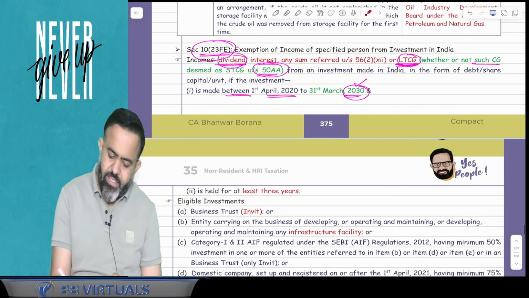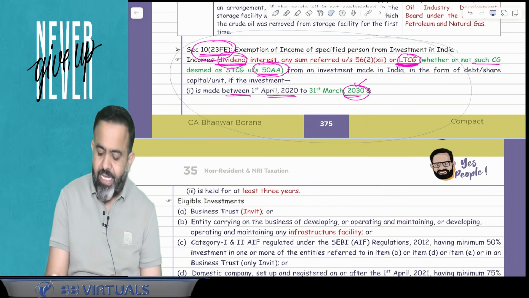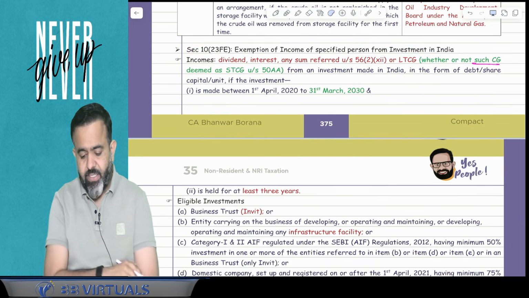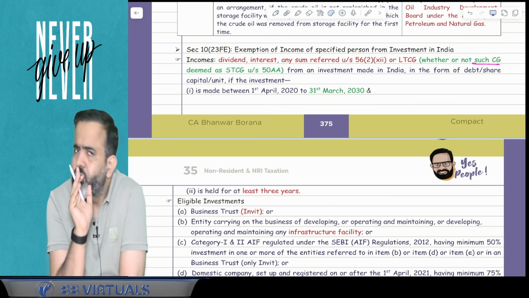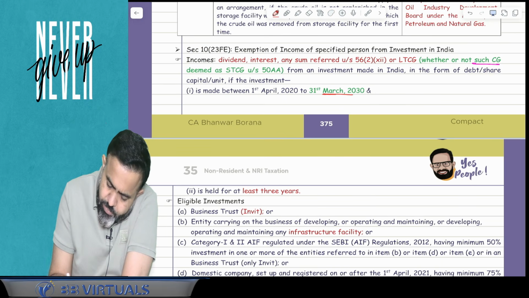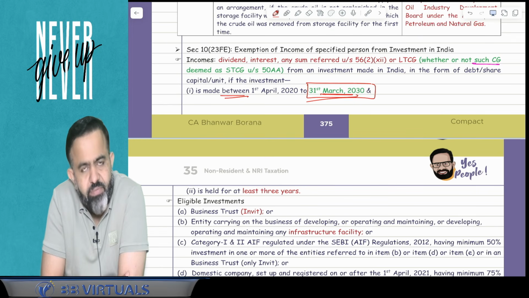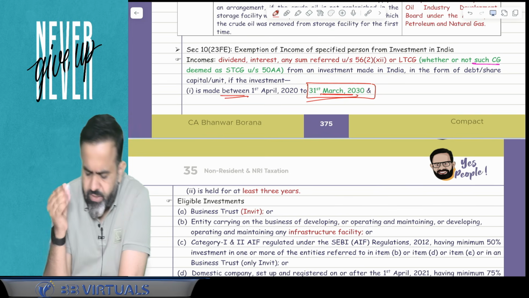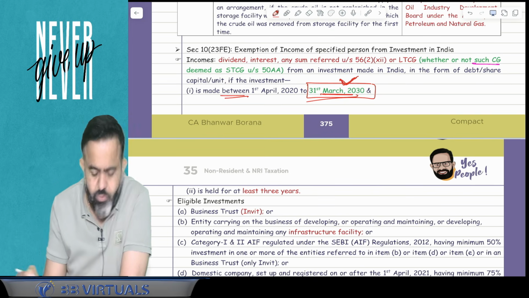Okay, now guys, in 10(23FE), if the Abu Dhabi government invests in infrastructure in India, earlier the date by which the investment should be made was 31st March 2025. Now this date has been changed to 31st March 2030. So this date has been extended till 31st March 2030.